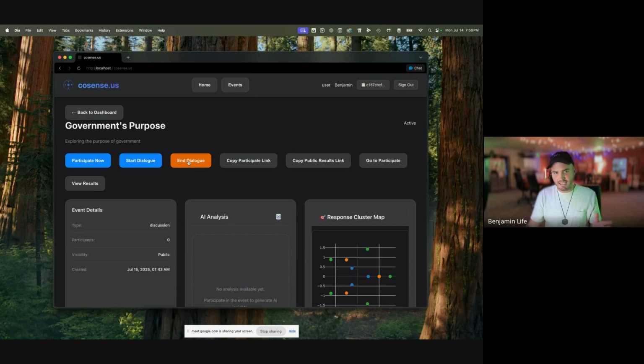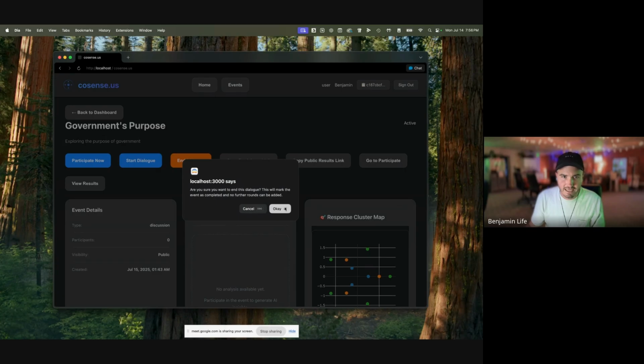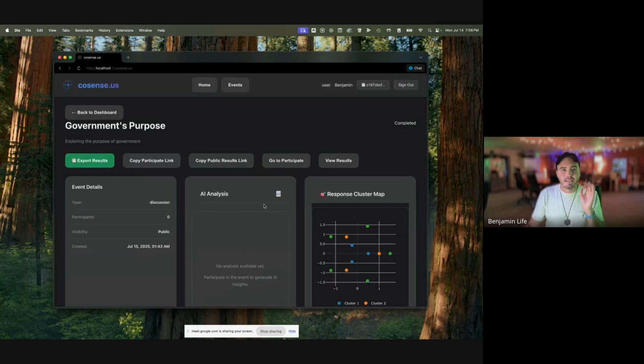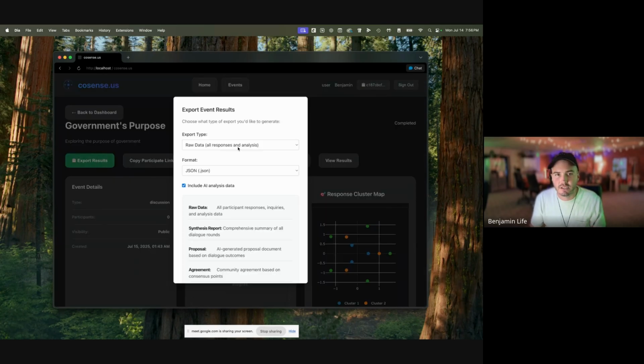So now that we've reached the end of the process, we're going to end the dialogue. And this means the event is complete. No further rounds can be added. Round has been ended. And so now we want to take all of this information that we generated through this public consultation, and we want to export it.